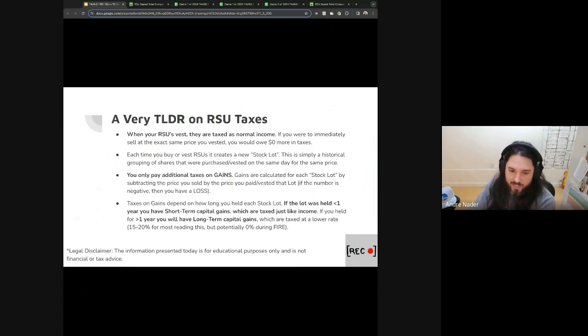But again, the key thing to remember for taxes is if you sell on vest, there's no additional taxes, only the difference if there's a gain between when you vested and sold.